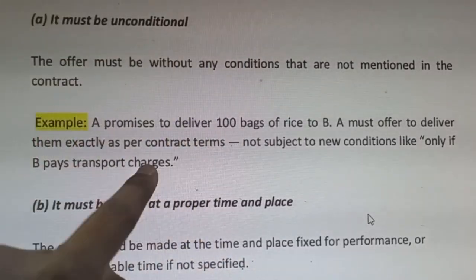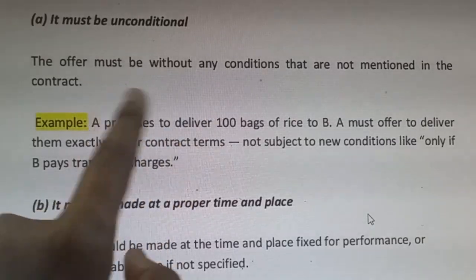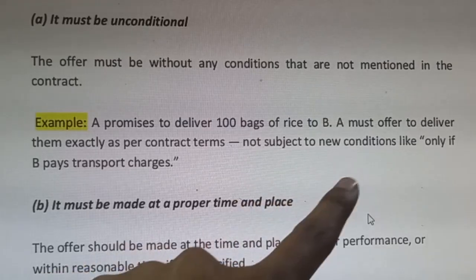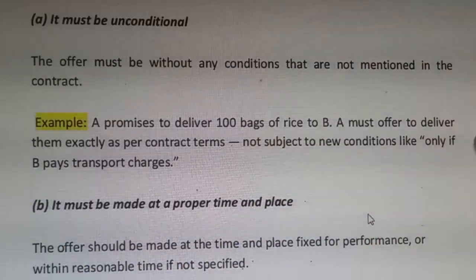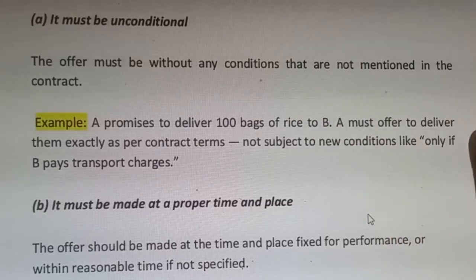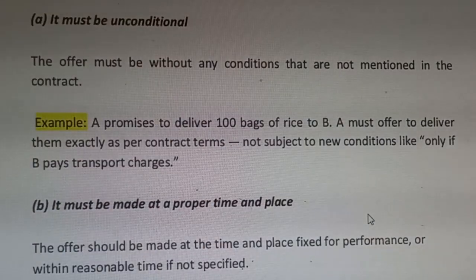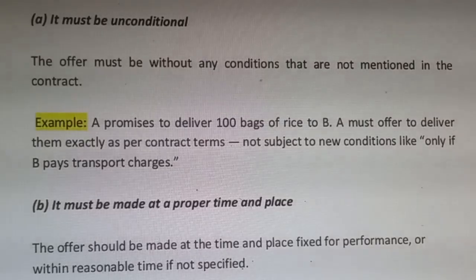If A promises to deliver 100 bags, it means A must deliver 100 bags as per the contract terms, not subject to a new condition like only if B pays the transportation charges. So it should not include any other new condition like B should pay the transportation charges. Whatever conditions have been written in the contract, only those conditions can be fulfilled. No other condition will be added. B won't pay the transportation charge, as it has not been written in the contract.